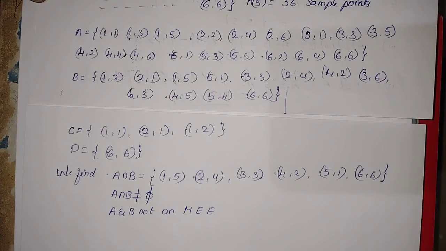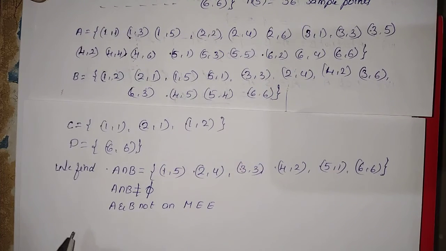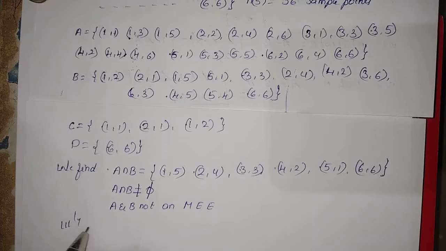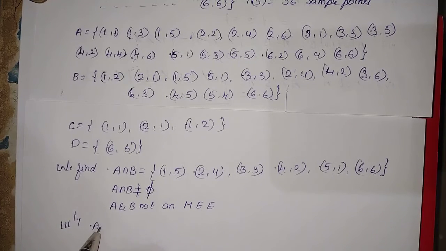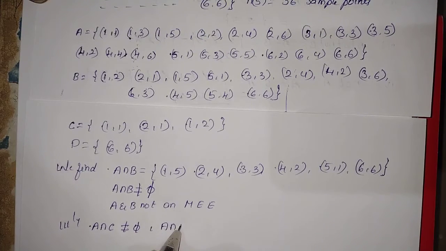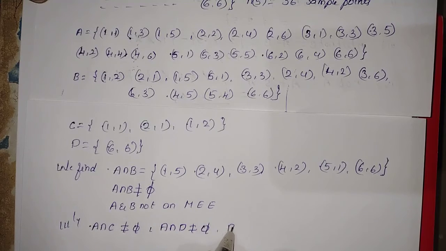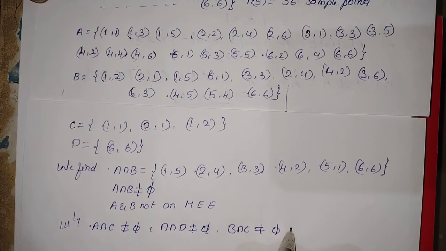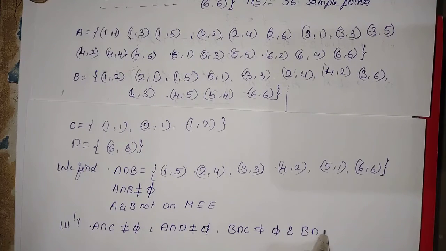Next, find out A intersection C. Similarly, if you keep finding like this, A intersection C is not equal to empty, A intersection D is also not equal to empty, and B intersection C is also not equal to empty, and B intersection D is also not equal to empty.